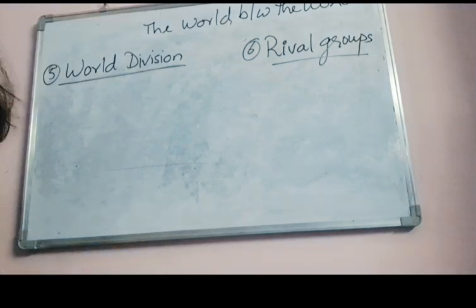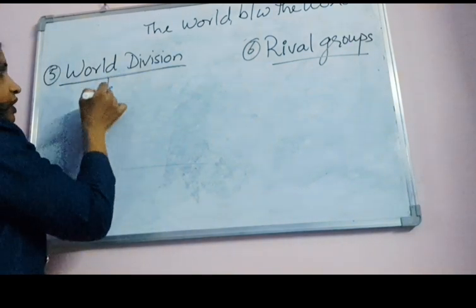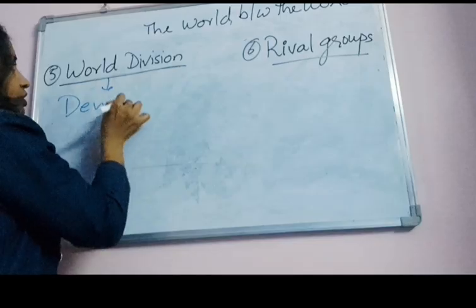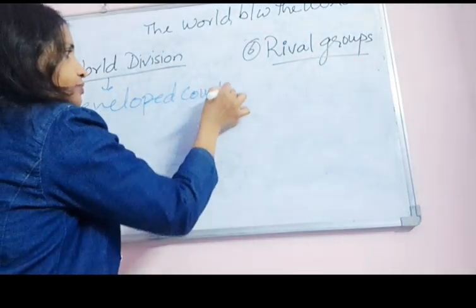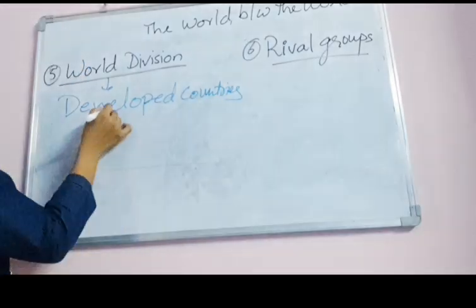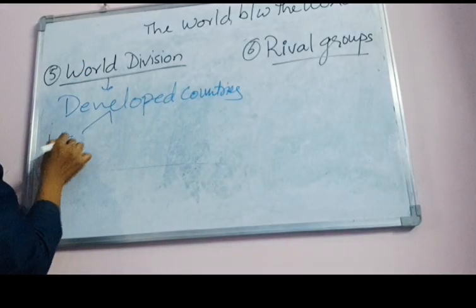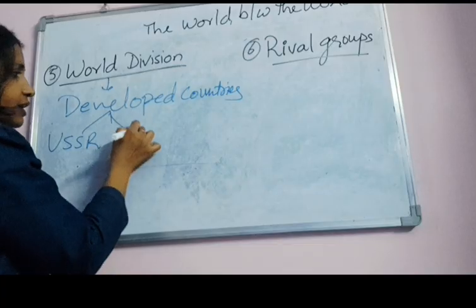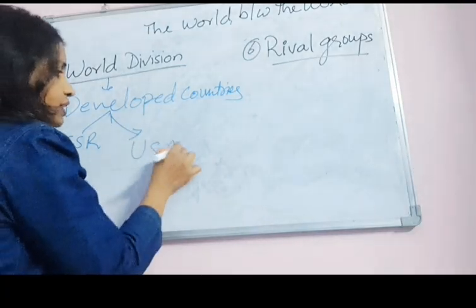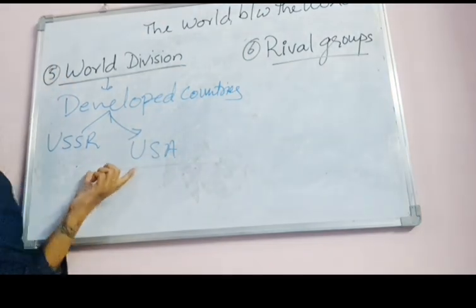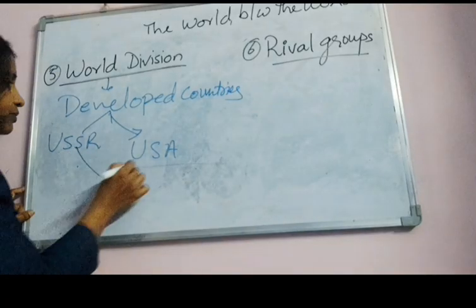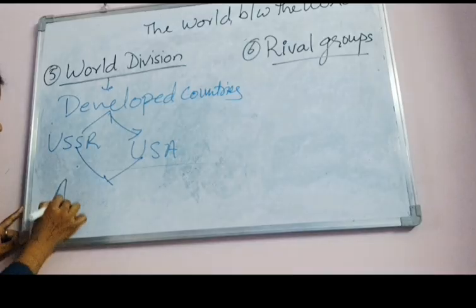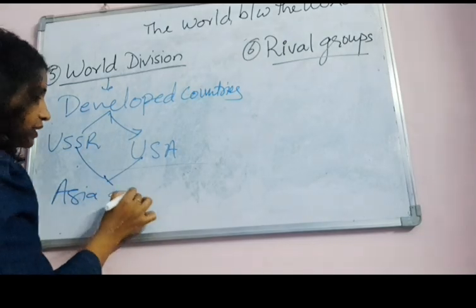World division is nothing but developed countries, like the USSR and the USA. These developed countries ruled especially over Asia and Africa.